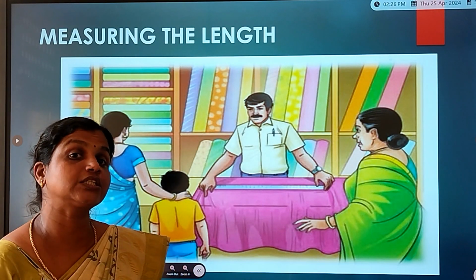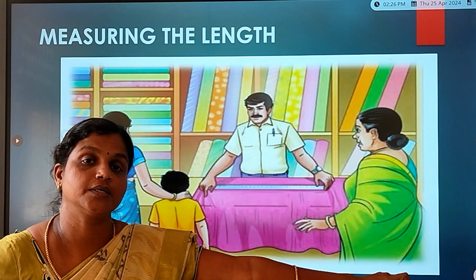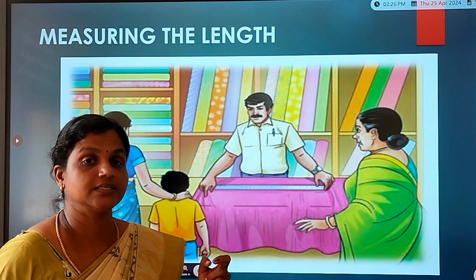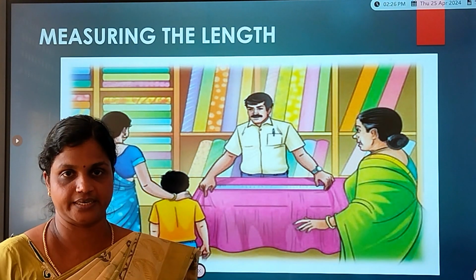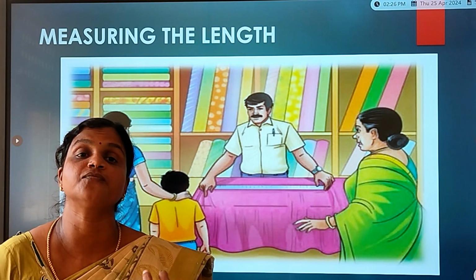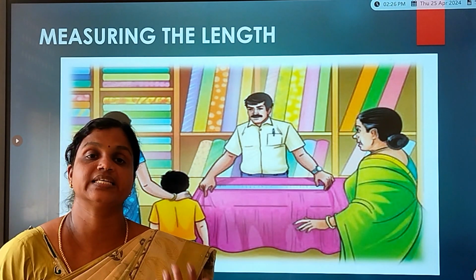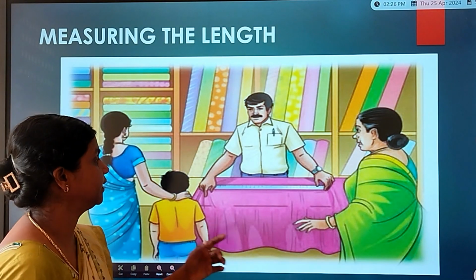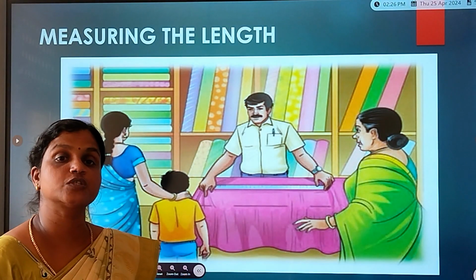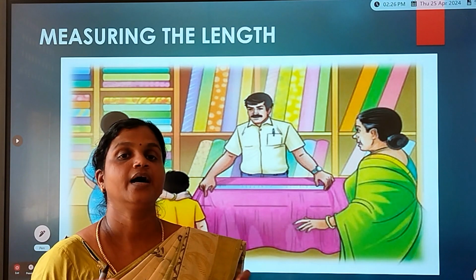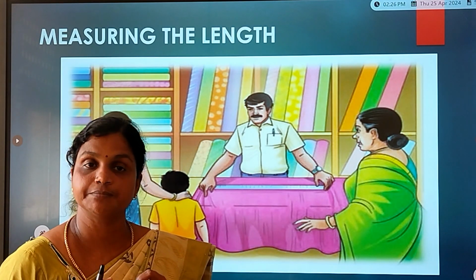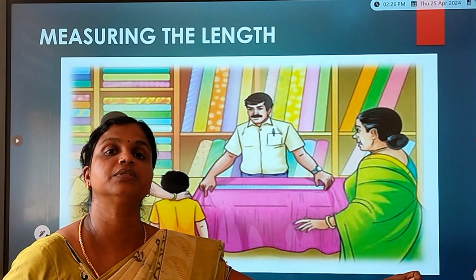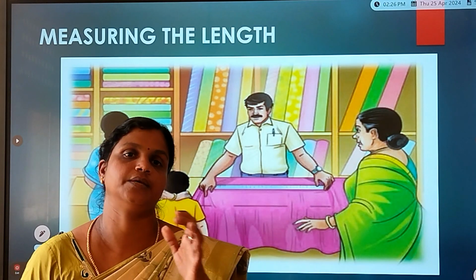So what is the length of the distance here? It is in centimeter, right? What is the unit of length or distance? The SI unit of length or distance is meter. But here the tailor is using the measuring tape, and with the measuring tape he is measuring the length of the cloth in centimeter.